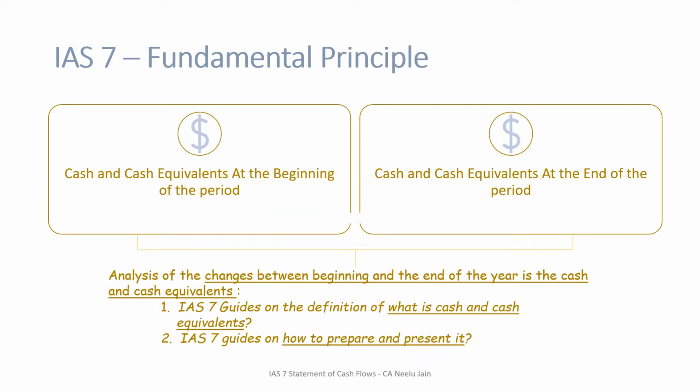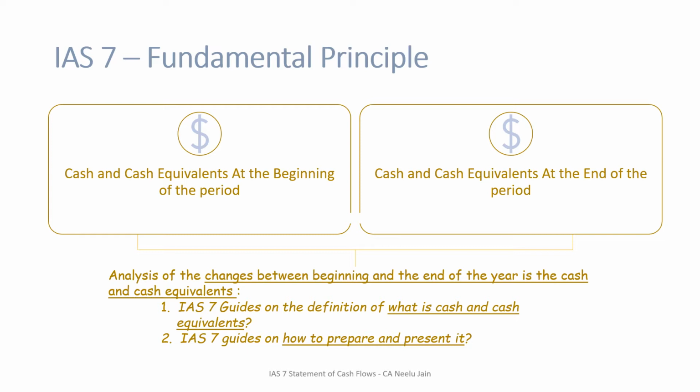So let's move to the next point, IAS 7 fundamental principle. If you see in the objective, we saw that it states the movement or the analysis of historical changes of the cash flows. What does that mean? Cash and cash equivalents at the beginning of the period, cash and cash equivalents at the end of the period.